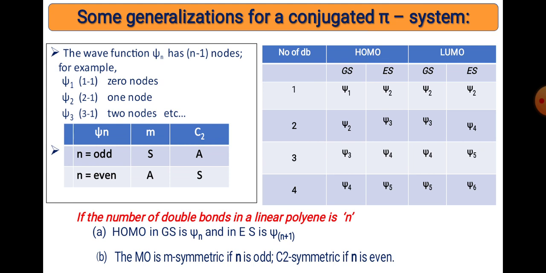So for a linear polyene, for whatever number of double bonds are present, we can find out. In the ground state the HOMO should be psi n, and in the excited state psi n plus 1. The mirror plane M is symmetric if n is odd, and C2 is symmetric if n is even. We have already talked about all these points.